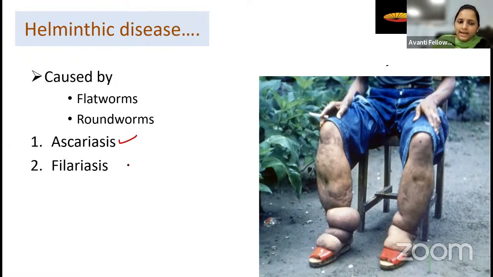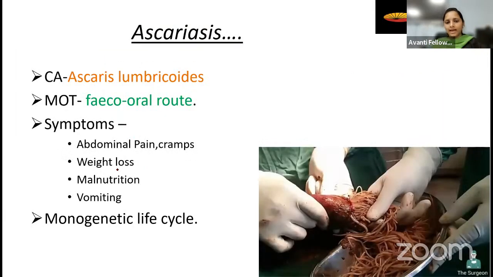See here, ascariasis and another one is filariasis. Let us talk about the first, ascariasis. What is the causative agent? Students, how is it going to spread? Sometimes kids usually play in the sand and in the soil, right? In the soil, the Ascaris lumbricoides zygote is going to be present and it will contaminate the water also, and it will contaminate the food also.